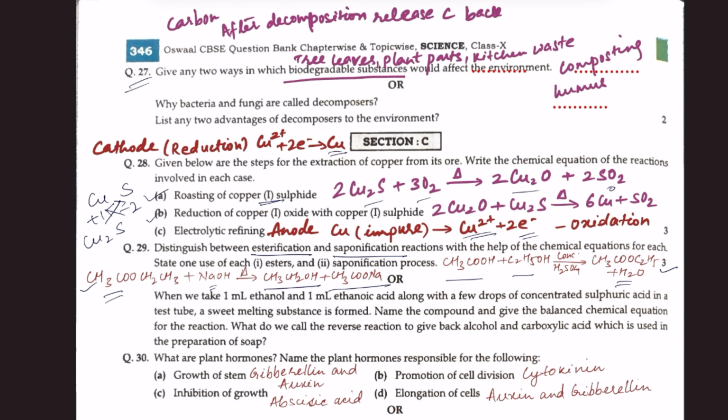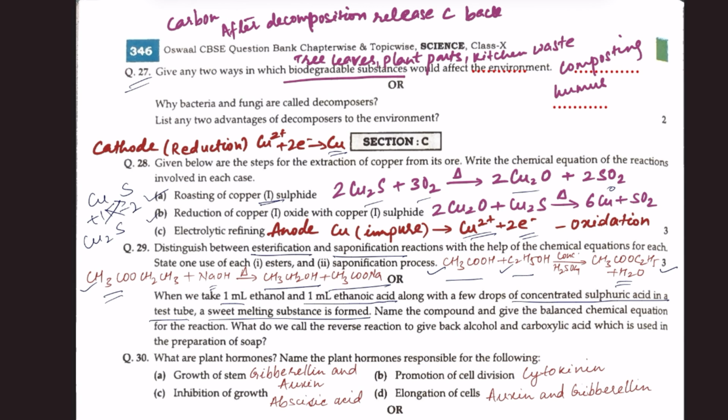Next question is, when we take 1 milliliter ethanol and 1 milliliter ethanoic acid along with a few drops of concentrated sulfuric acid in a test tube, a sweet smelling substance is formed. So the same reaction can be written. This is ethanoic acid, this is ethanol. The sweet smelling substance is ethyl ethanoate. Name the compound and give the balanced chemical equation for the reaction. So the compound is ethyl ethanoate and the balanced equation is given in question number 29.